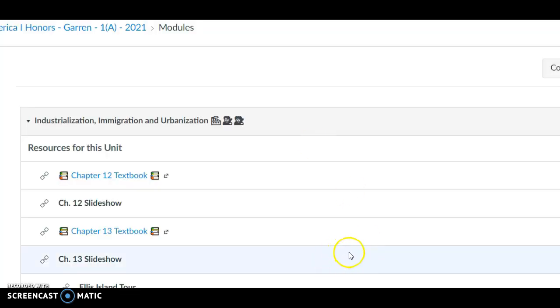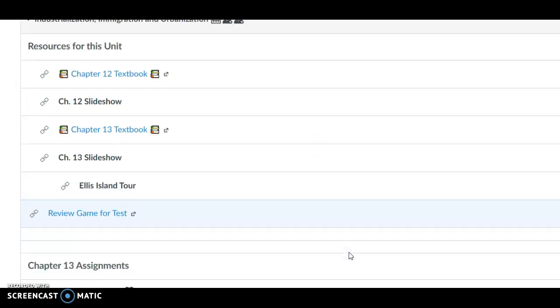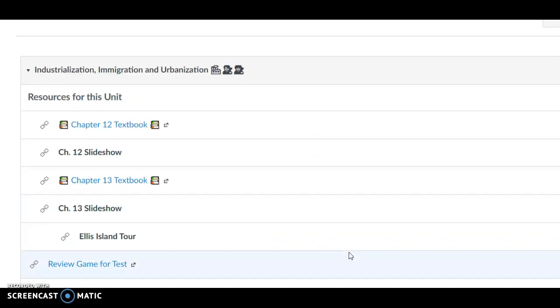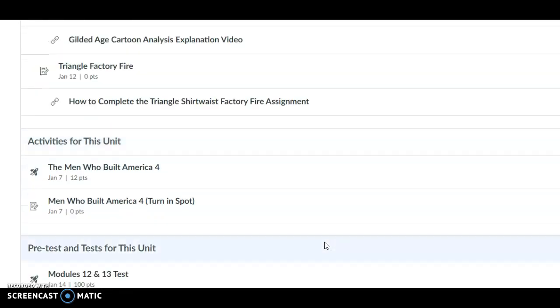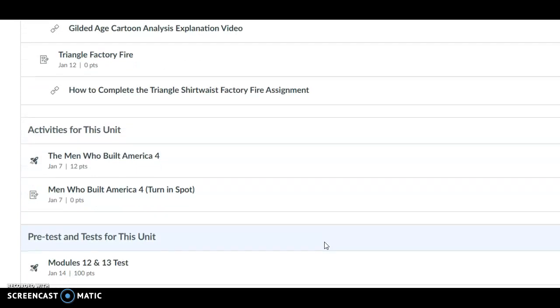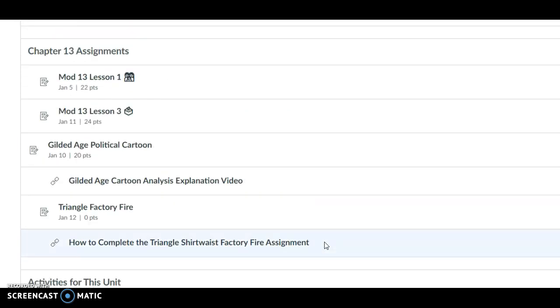All right, so this is what your Canvas should hopefully look like. Once again, at the top you have resources, then you have assignments, and then down below you have activities, which include those videos that we watch from time to time.